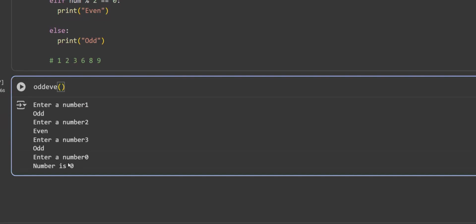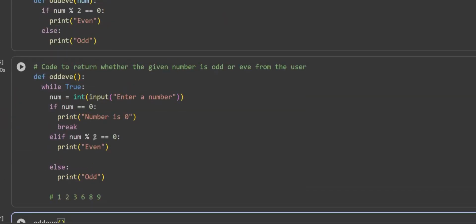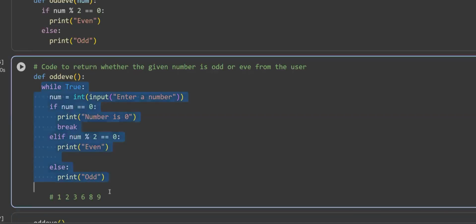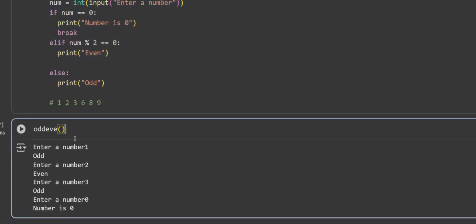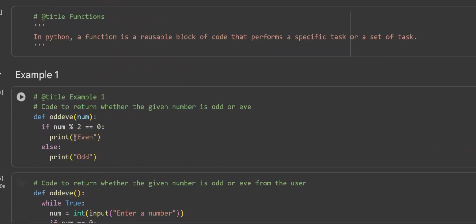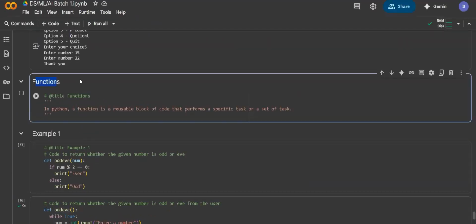So basically, this is how you develop a program where if it is very complex and you are not able to understand it in the first go, you are trying and testing. Test it until you are getting the correct answer, and basically store that particular code inside a function. So anymore, if you want to use it, you can just call that function. You don't have to write the entire code. You just have to call the function and it will do everything for you. You don't have to write the code again and again. So this is the helpful feature of Python where you can understand the meaning of functions.